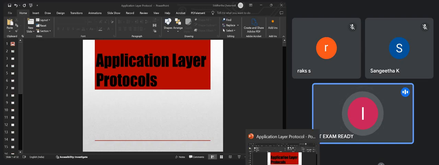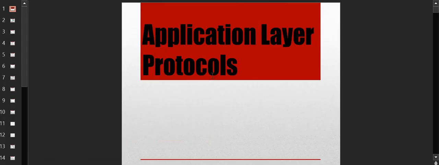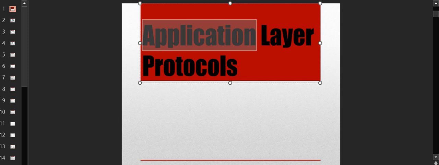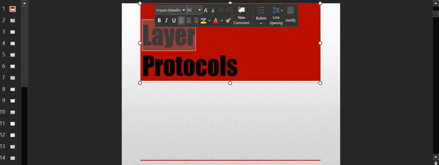Okay, now application layer protocols. I have written it like application layer protocols because most of the protocols are from the application layer, but it is better to make it just protocols.